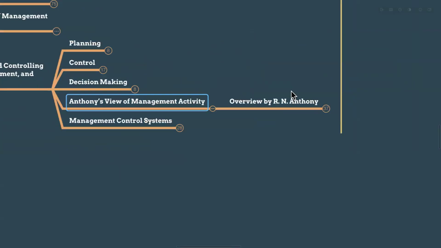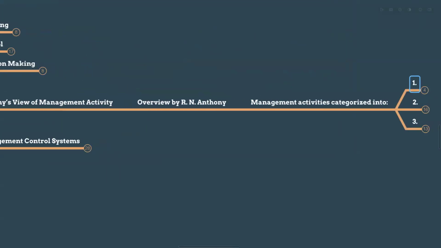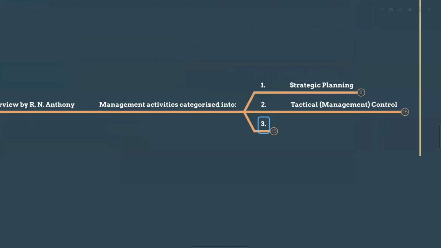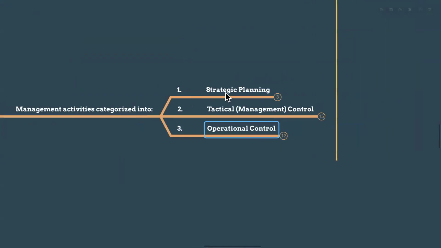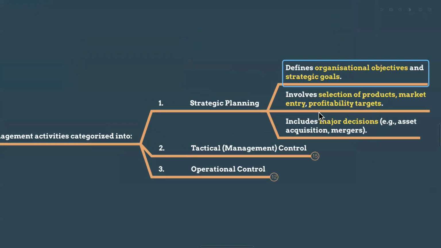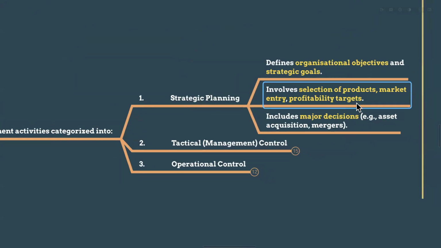And Anthony's view of management activity, as we already saw, the management activity is organized into three categories: strategic planning, tactical or management control, and operational control. So strategic planning defines organizational objectives and strategic goals. It means the top level. So it involves selection of products, right? Which products we are going to choose, strategic goals, market entry and profitability targets, and major decisions like asset acquisition and mergers. Those are strategic plans.